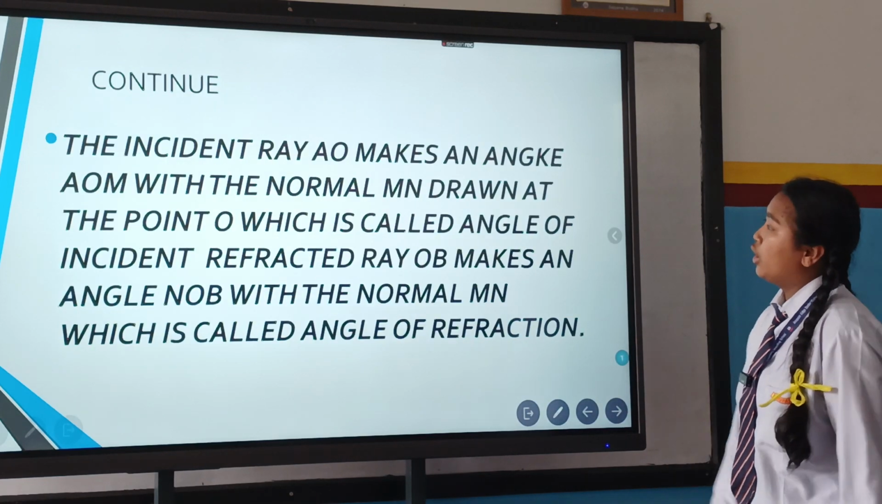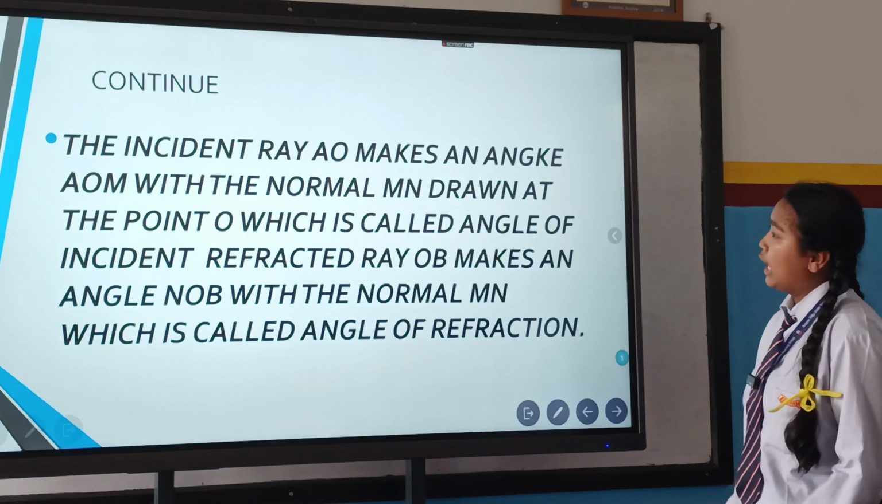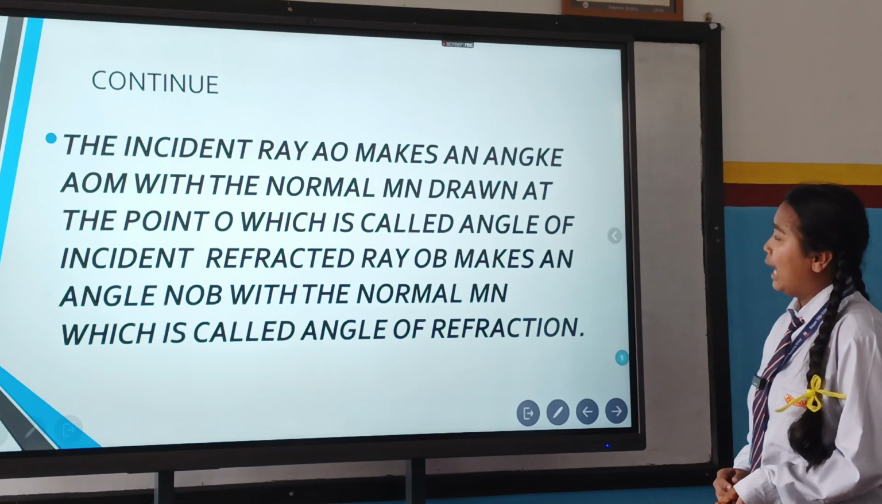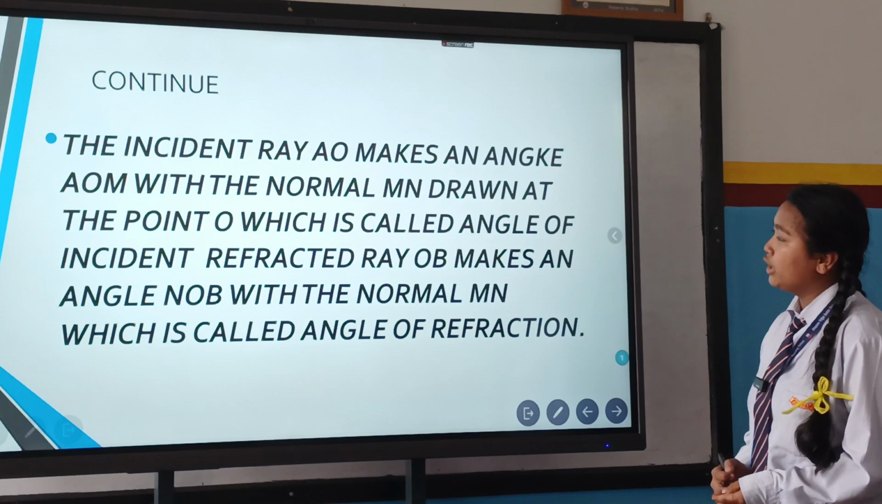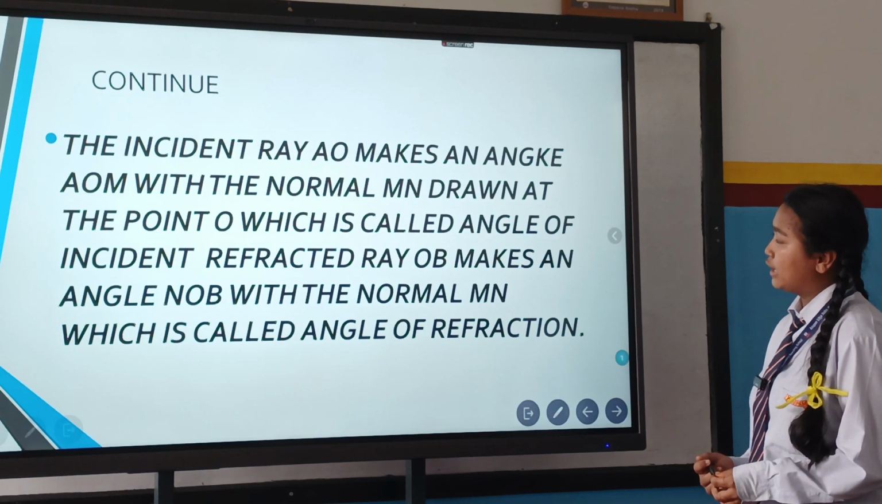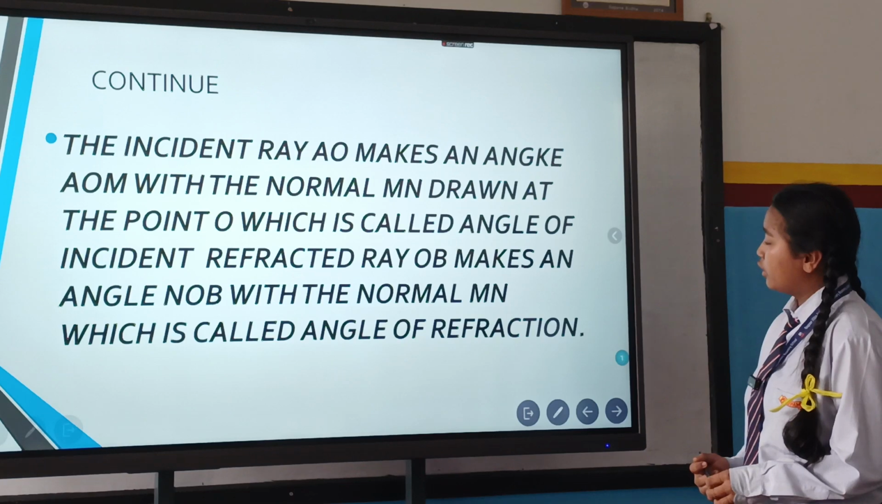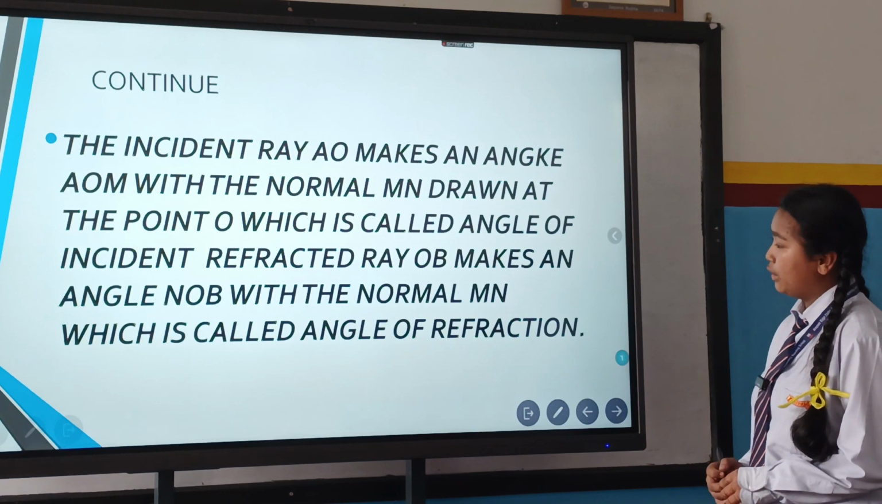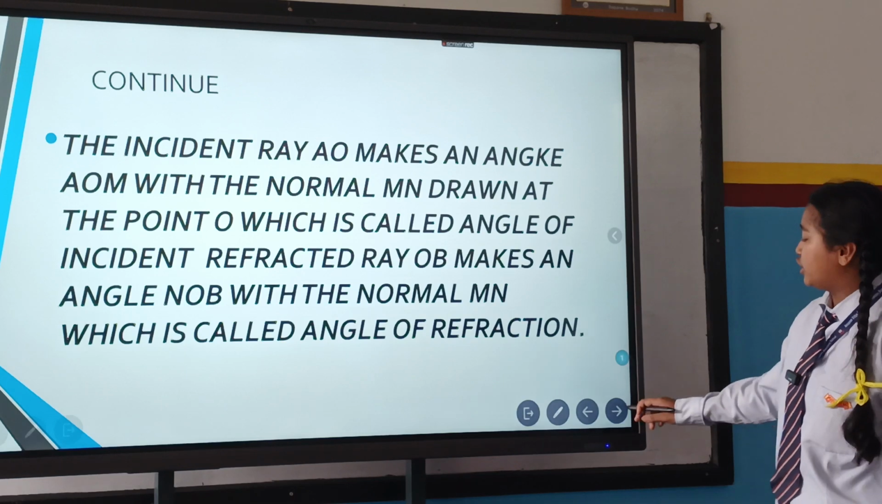The incident ray AO makes an angle AOM with the normal MN drawn at the point O, which is called the angle of incidence. The refracted ray OB makes an angle NOB with the normal MN, which is called the angle of refraction.